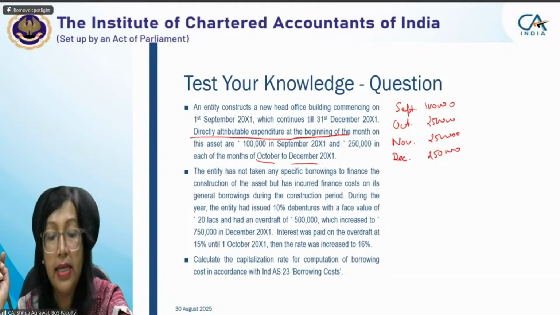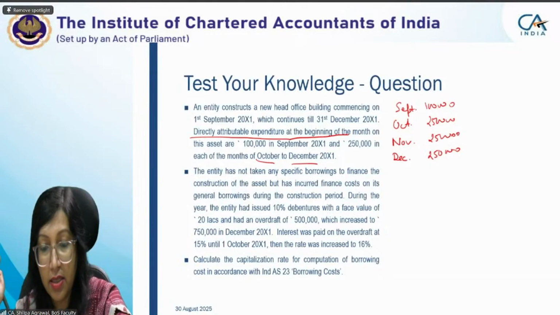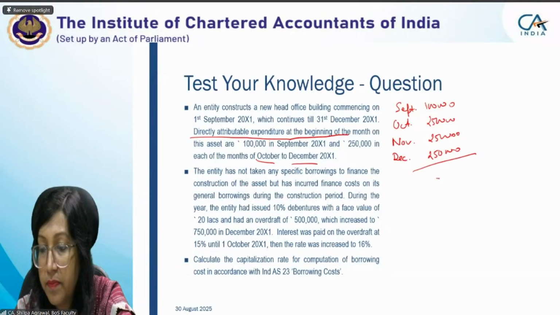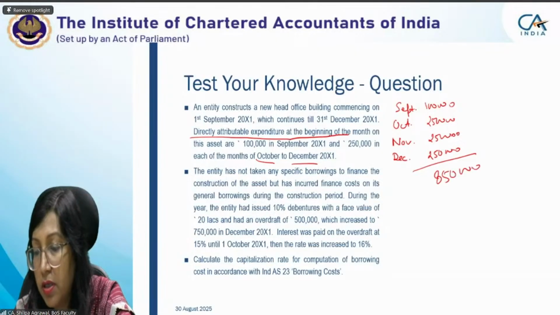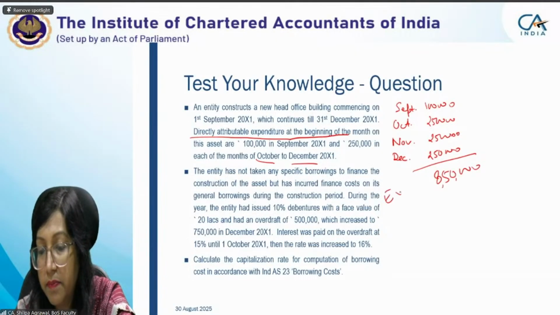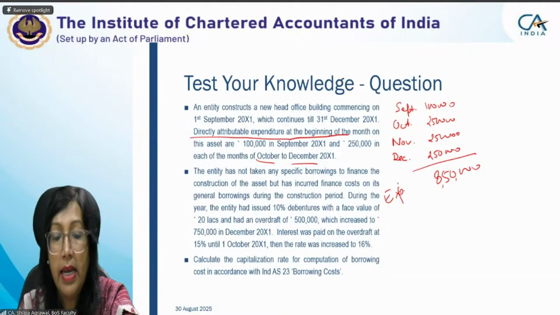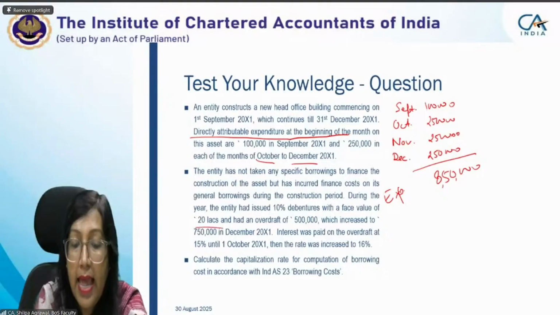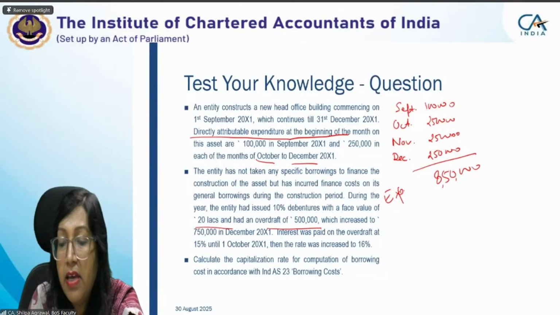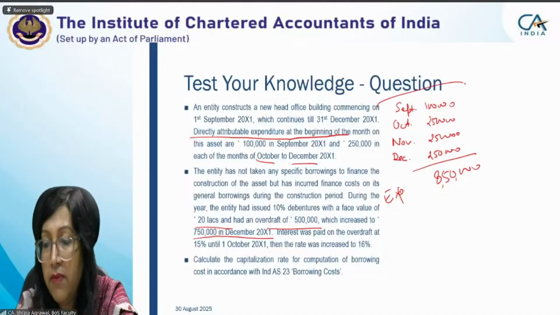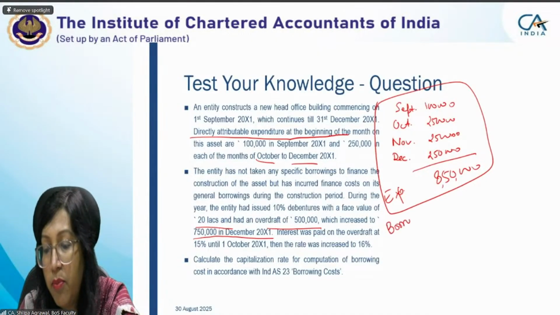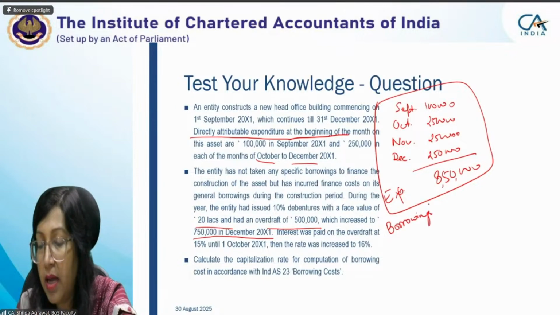During the year, the entity had issued 10% debentures with a face value of 20 lakhs and had an overdraft of 5 lakh, which increased to 7,50,000 in December 20X1. The total expenditure incurred till date is 8,50,000. Now we calculated for expenditure, and now we are calculating for borrowings. Borrowings have a different amount in different periods.